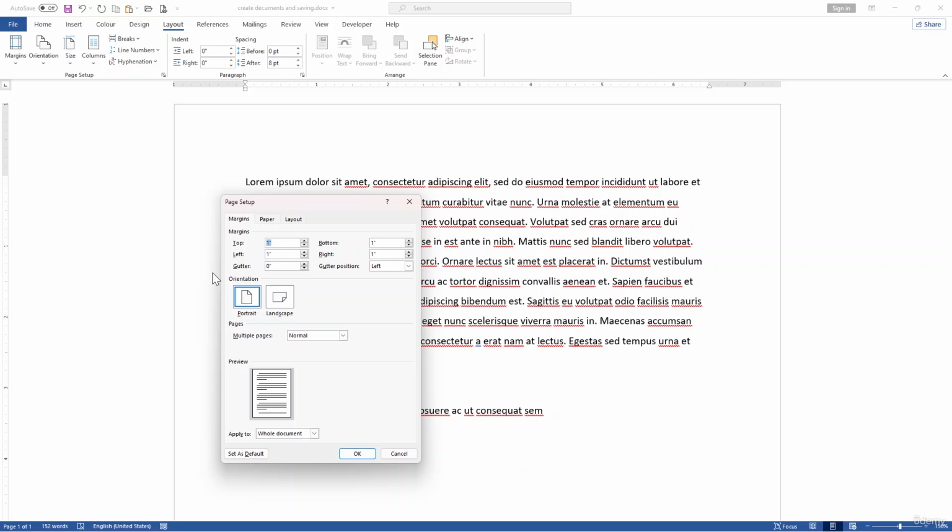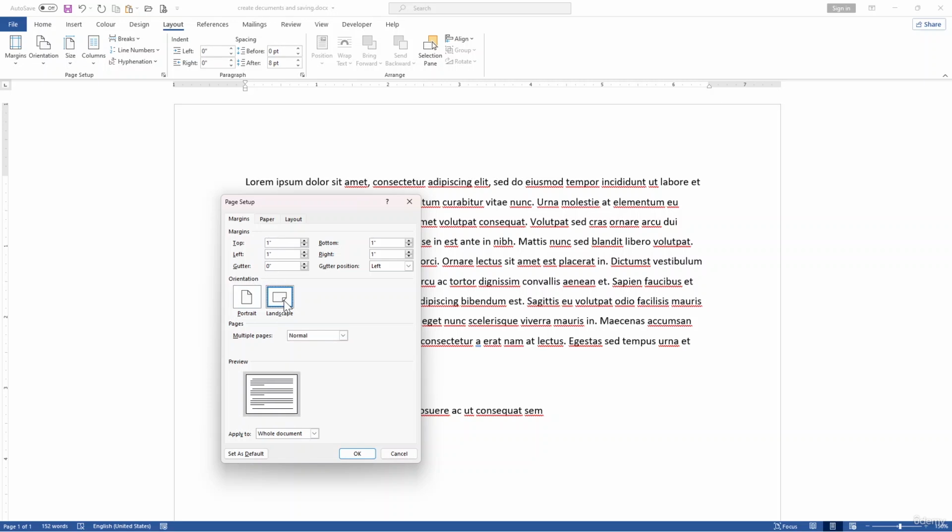So set your preferred margin or use the presets available. You can have different ones here, and you can use a different margin if you want. And also you can use the Orientation option to choose between portrait and landscape page orientations. Okay. So setting up your page margin and orientation is the first step in ensuring your documents look professional.